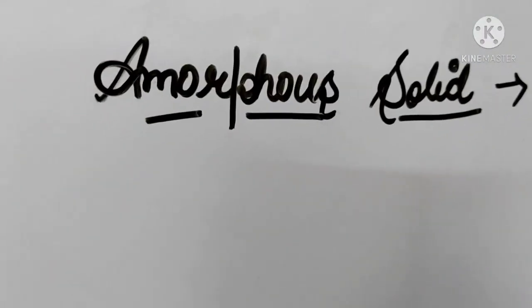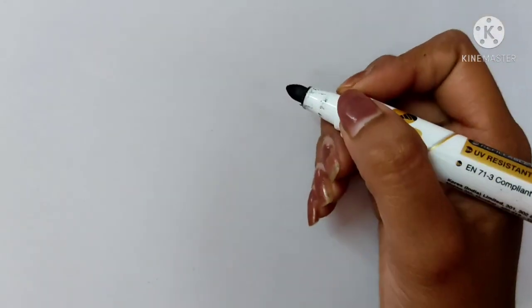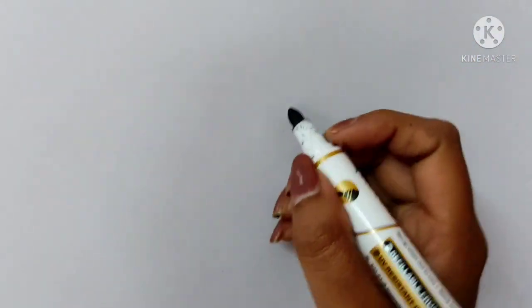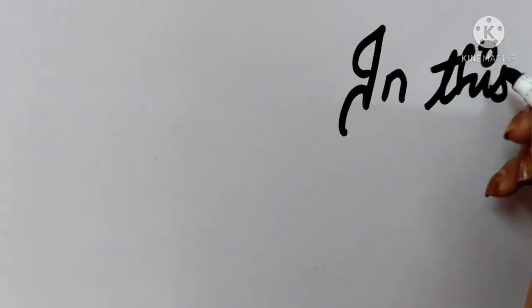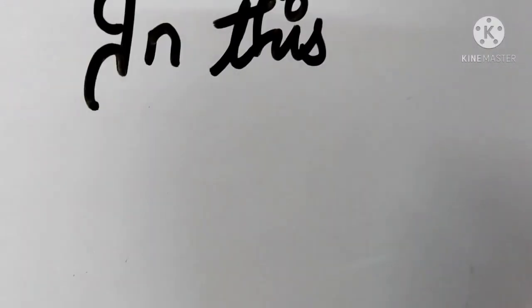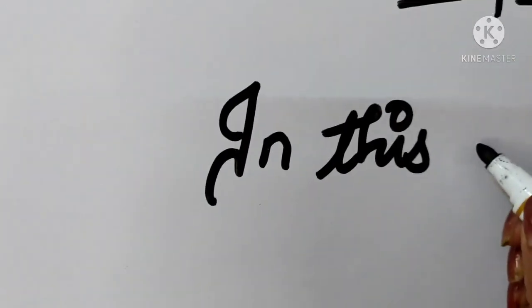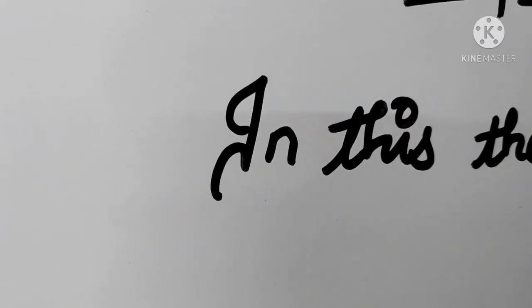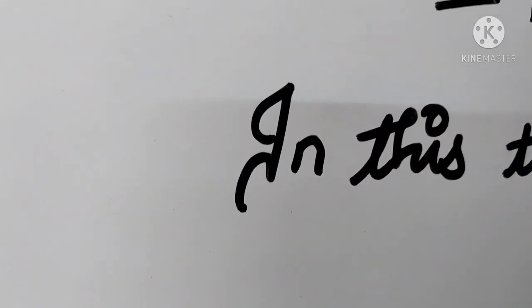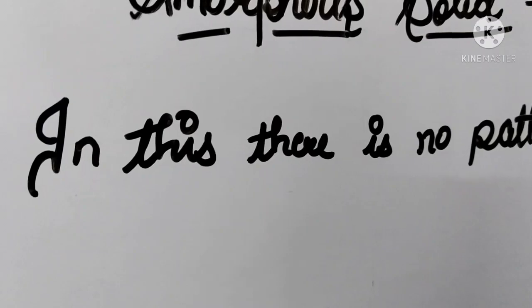Now coming to amorphous solids. We know that amorphous solids are isotropic. Why? Because in this there is no pattern.